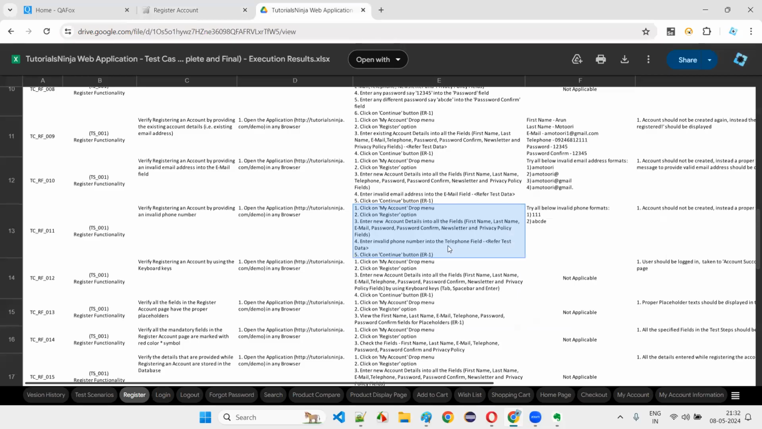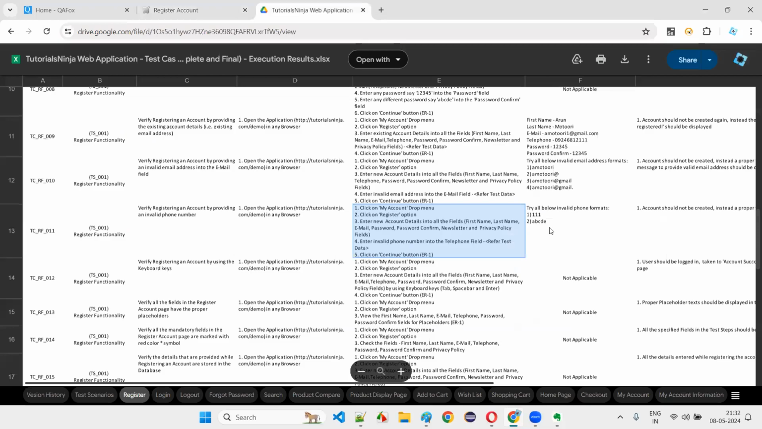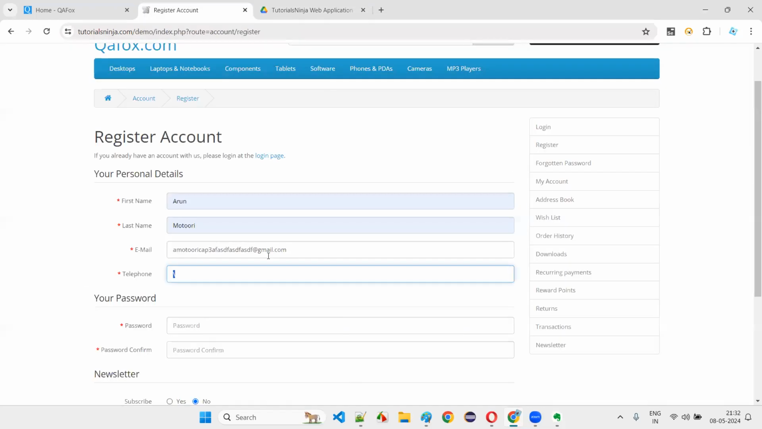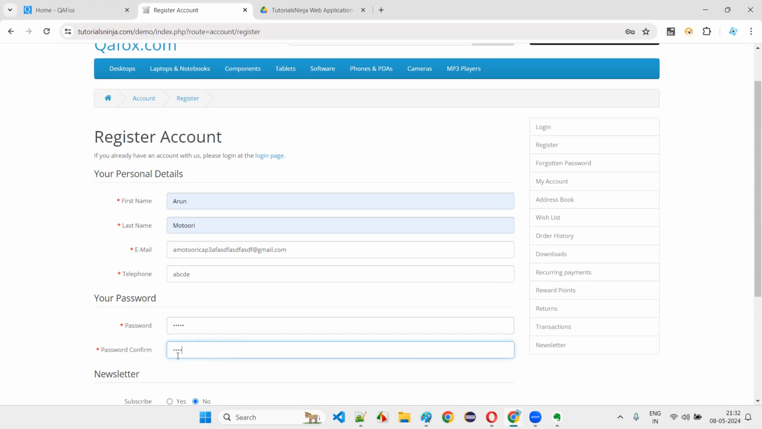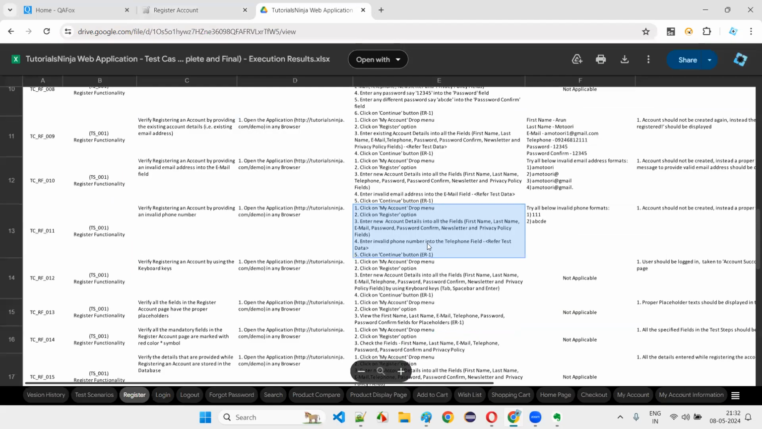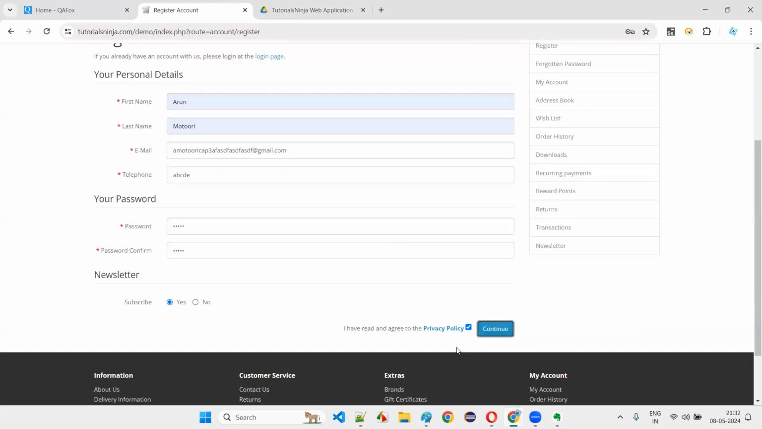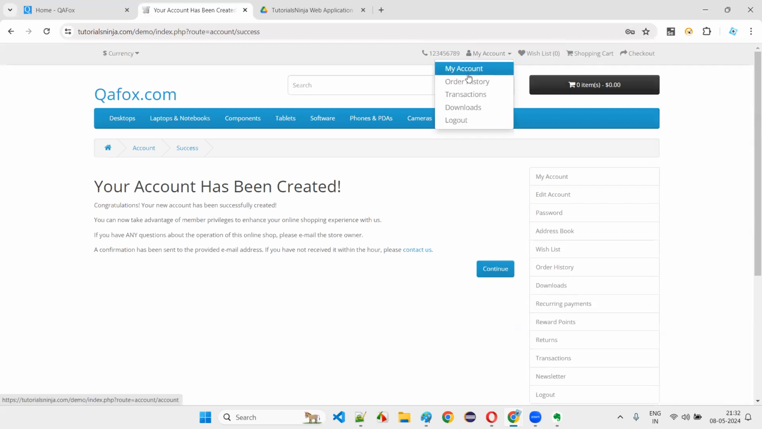Enter invalid phone number into the telephone field. The remaining thing is your telephone number. What do I have to give? ABCDE I'll give. Password I'll give as 12345, and confirm password also 12345, and then yes option, then privacy policy. According to the steps I'm doing that, guys, just to save time I'm going fast. Click on continue button.